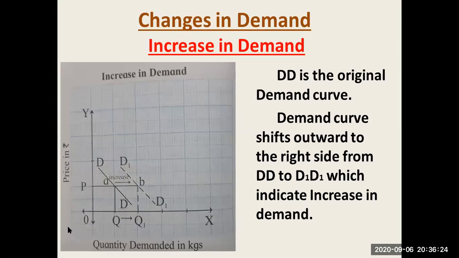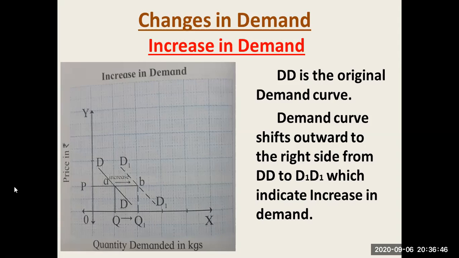The OX-axis measures the quantity demanded in kilograms and the Y-axis measures the price in rupees. DD is the original demand curve. The demand curve shifts to the right of the original demand curve; that is D1 D1.